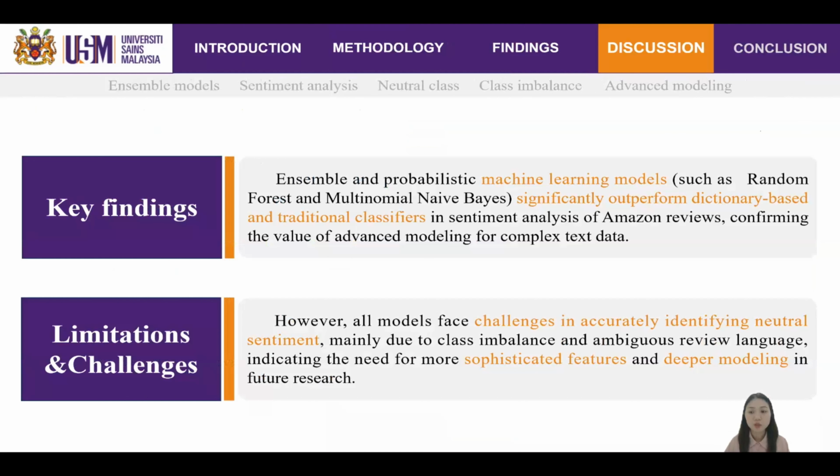The results show that advanced machine learning models like random forest and Naive Bayes perform much better than dictionary-based methods in analyzing sentiment from Amazon reviews. This proves the value of using advanced models for complex text data. However, all models, including the best ones, still have trouble with neutral sentiment, mostly because of class imbalance and unclear language. This means future work should use more advanced features and deeper models.